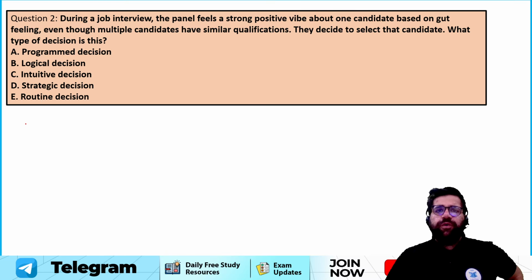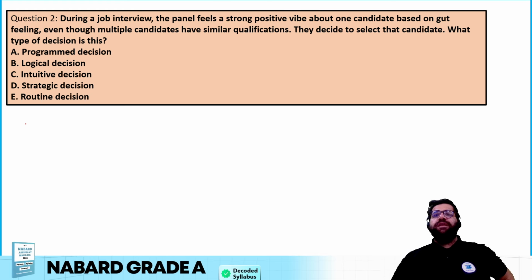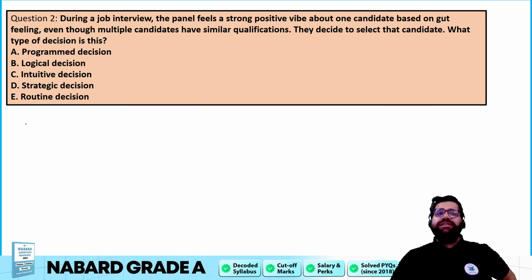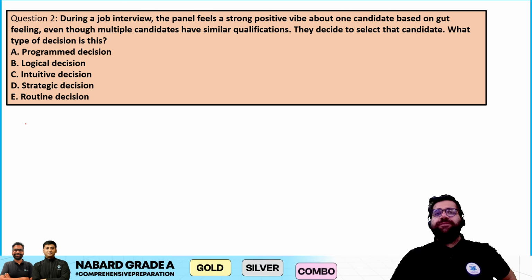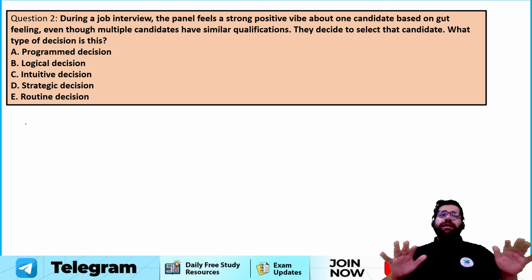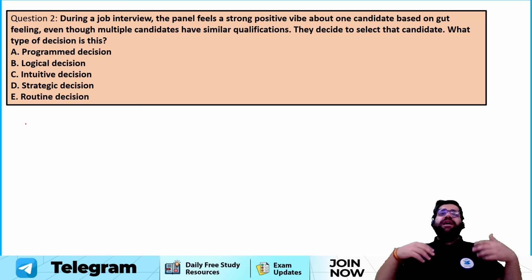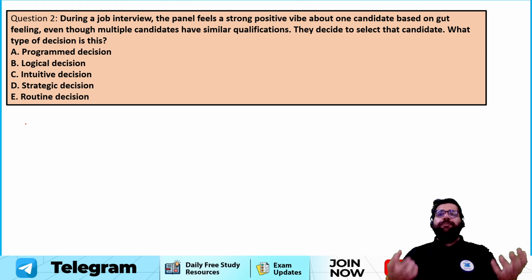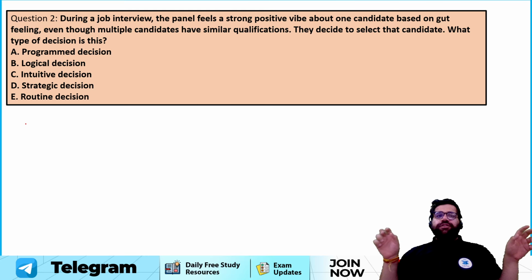During a job interview, a panel feels a strong positive vibe about one candidate based on gut feeling. Focus on the major word, gut feeling. Even though multiple candidates have similar qualifications, they decided to select that candidate. What type of decision is this? So the panel member, during a job interview, has a strong vibe about one candidate based on their gut feeling. So is this programmed?